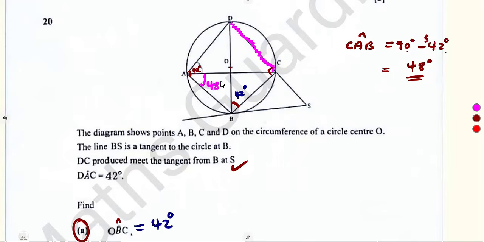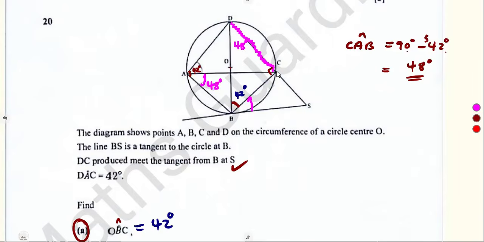So this is 48. That is also going to affect this angle at D. It is also going to be 48 degrees, as we have angles subtended by the same chord. And this angle here is also going to be 48.